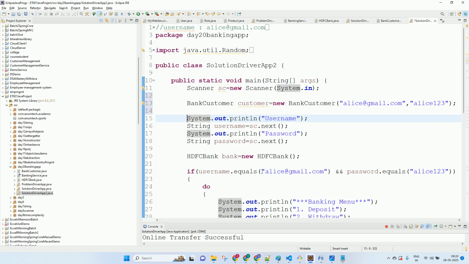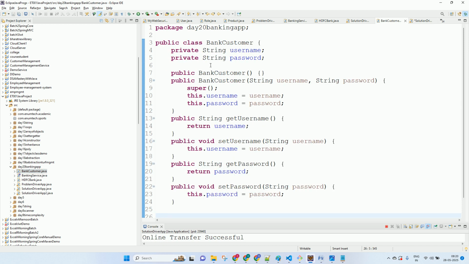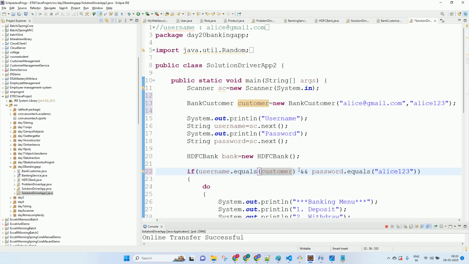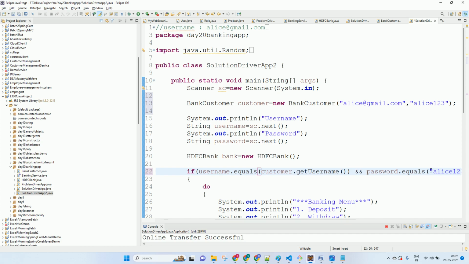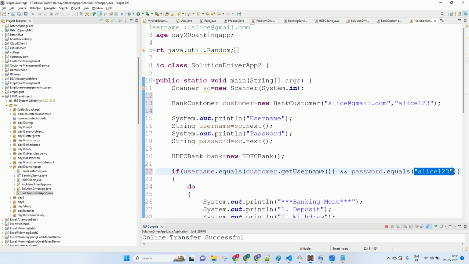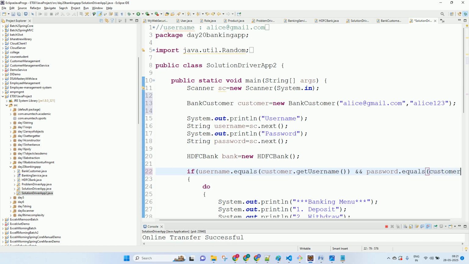Customer dot. Can I directly say customer dot username? It is what? Private. So it will not allow me. So what will I have to do? Customer dot getUsername and password equals to customer dot getPassword. And now this is making sense.